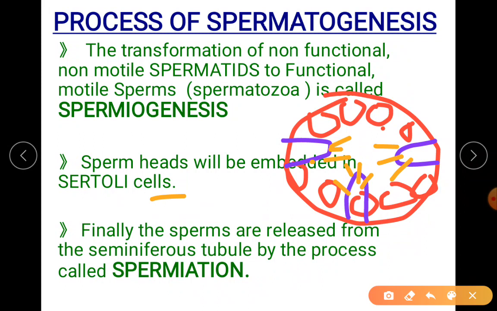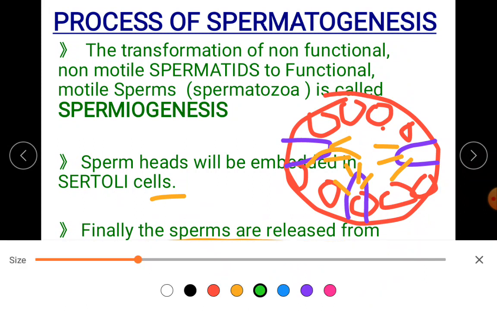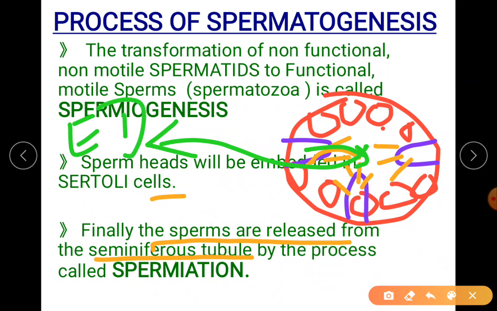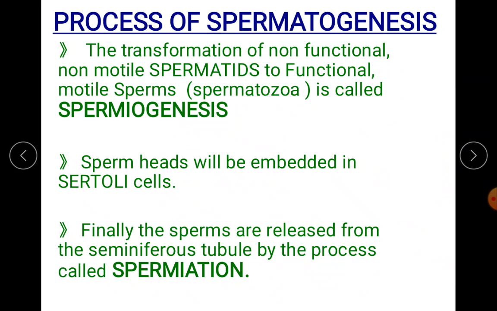Now read what is given here. The sperms are released from the seminiferous tubules. The moment they are released into the lumen, separated from the Sertoli cells and released, it will come till the ejaculatory duct. So you all know the pathway of the accessory ducts. So the sperms are released from the seminiferous tubules, and this process is called your spermiation.